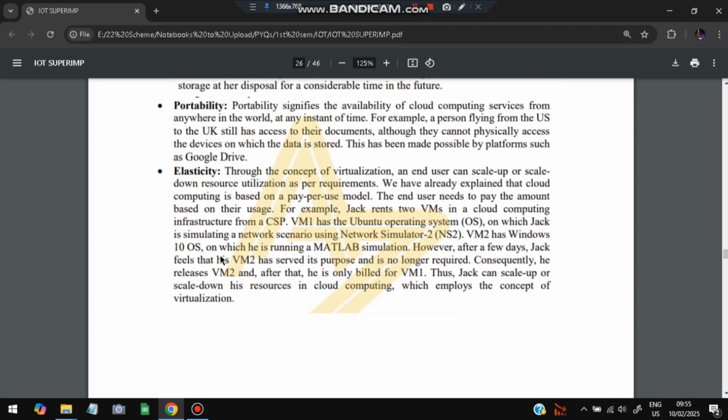And elasticity means we can utilize as much as we want. It's not like you have to buy everything, use only a little, and the rest is wasted. How much you want, you will pay for that. That is another advantage for the end user.